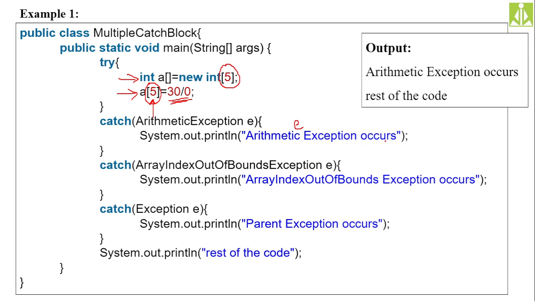We will get this customized message along with the rest of the code output. When this particular catch block is handling the exception, the other catch blocks will keep quiet. They are not going to do anything in our program execution, because only ArithmeticException has occurred. The first catch block handles it and the remaining will keep quiet.